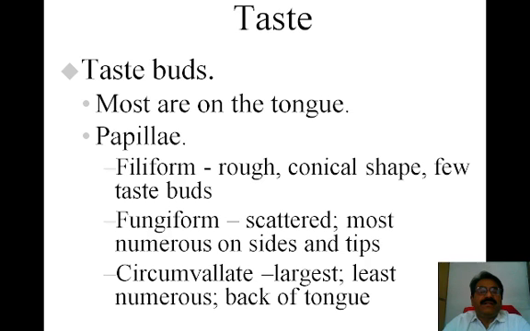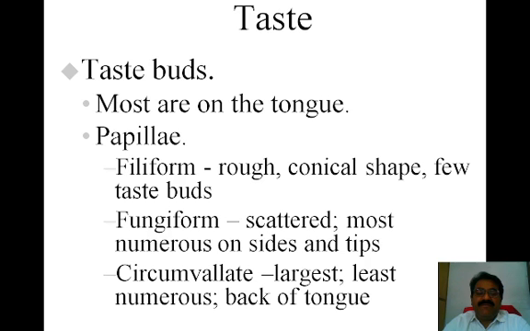Most are on the tongue, and the tongue has papillae. The filiform papillae are of rough conical shape, and few taste buds are present here. Then the fungiform papillae are scattered, most numerous on the sides and tips. Circumvallate papillae are the largest and least numerous.